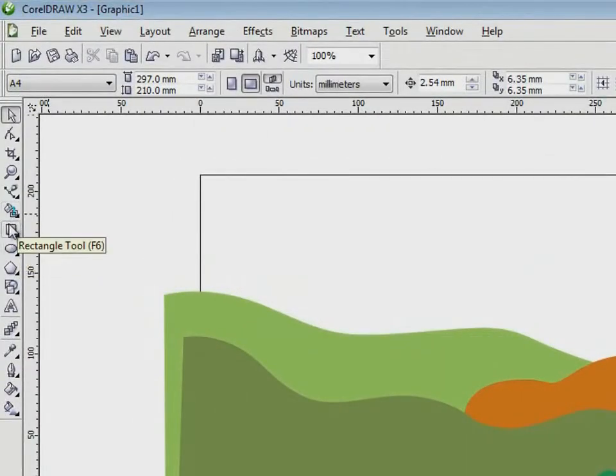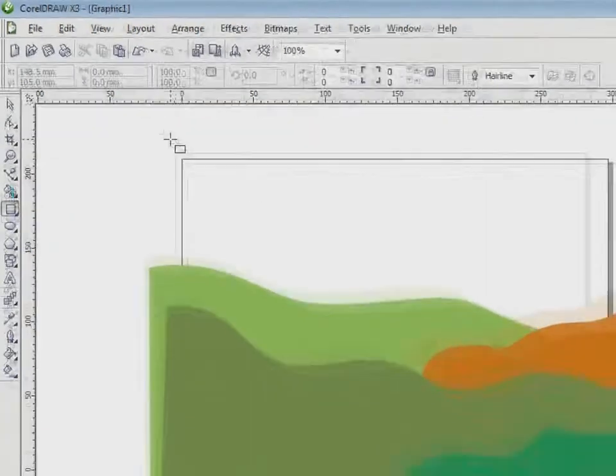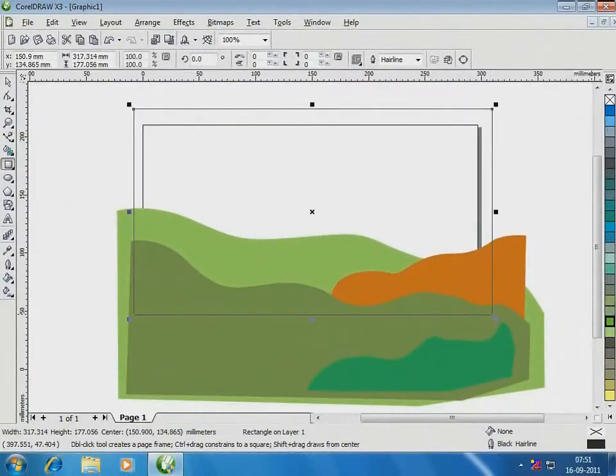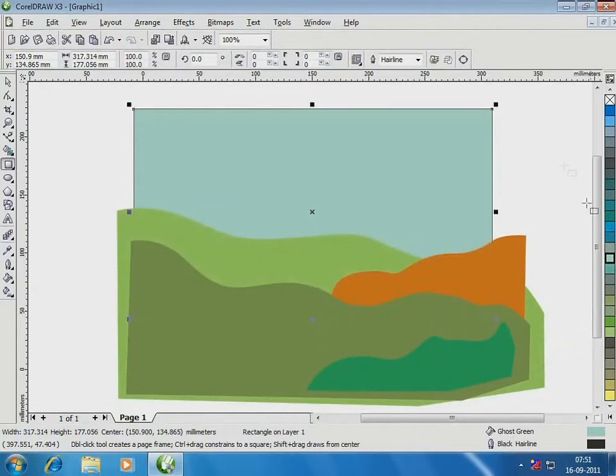Now make the sky with the help of the rectangle tool. Fill color into it from the color bar. Push it behind the ground using the keyboard shortcut Control Page Down.